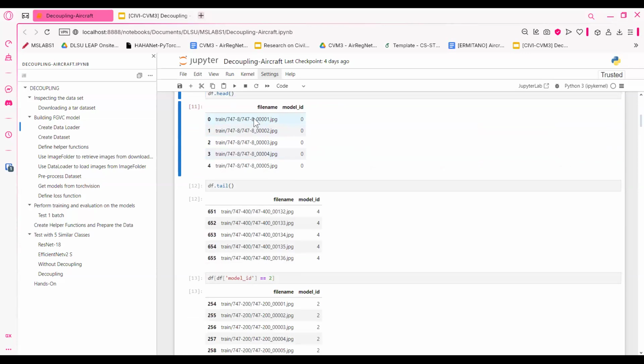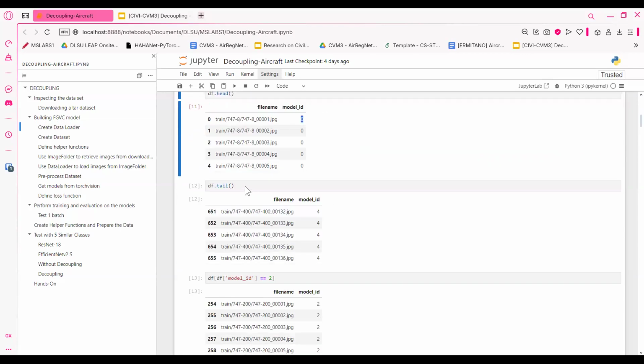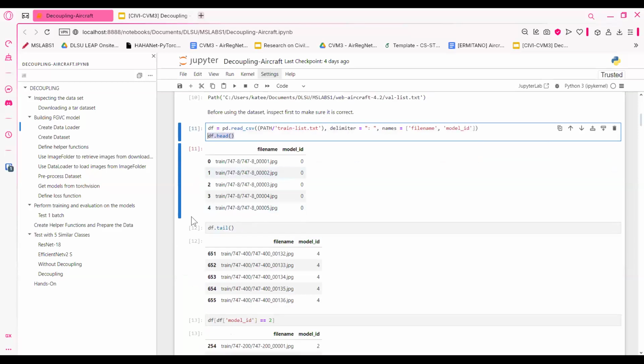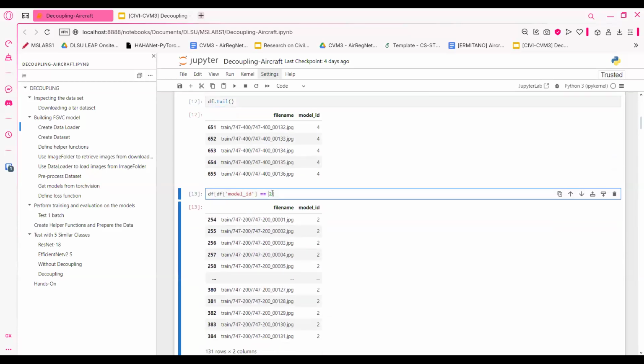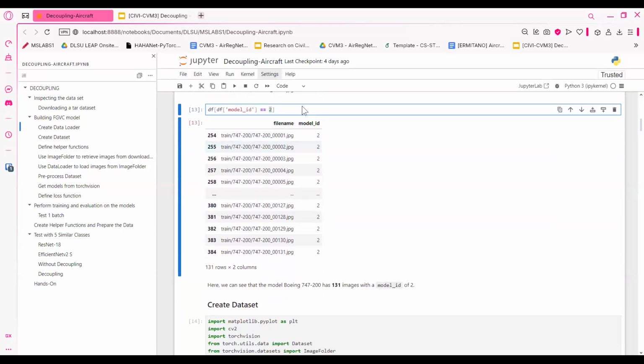Here I have the file names and then the model ID, where I'm getting a preview of the head and then a preview of the tail. Then I'm getting a specific model and printing it out just to see if we're working on the correct data set.